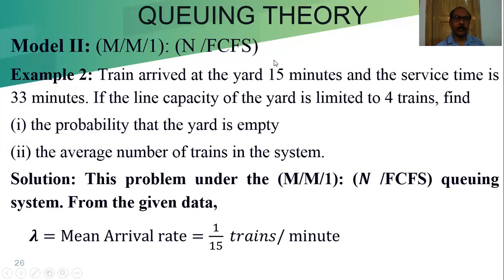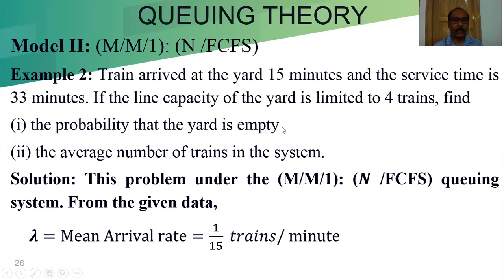In a frequency of 15 minutes, one train arrives, but the service time is 33 minutes. If the line capacity of the yard is limited to 4 trains, we can accommodate only 4 trains in a queue.